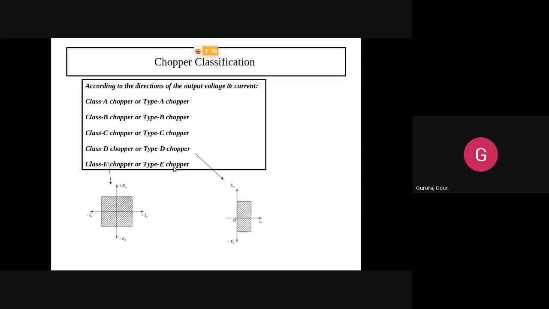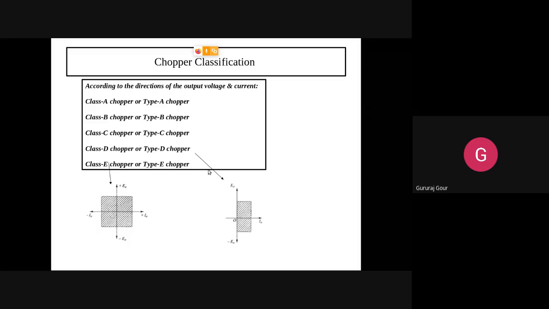In the last two types of choppers, based on the direction of current and voltage, we start getting different signs. In type D chopper, output voltage is both positive and negative, but output current remains the same.